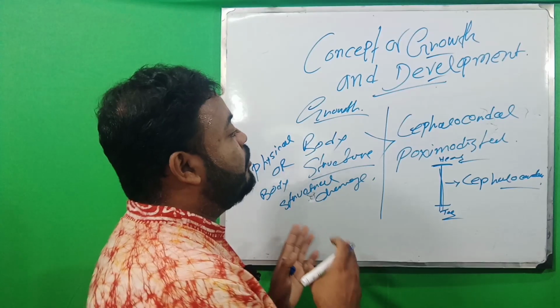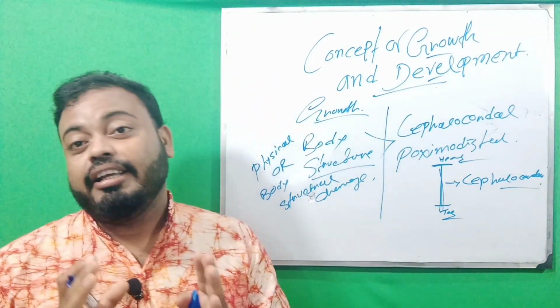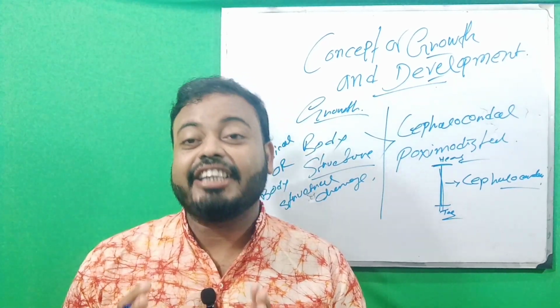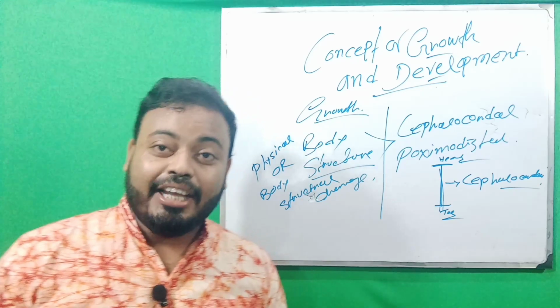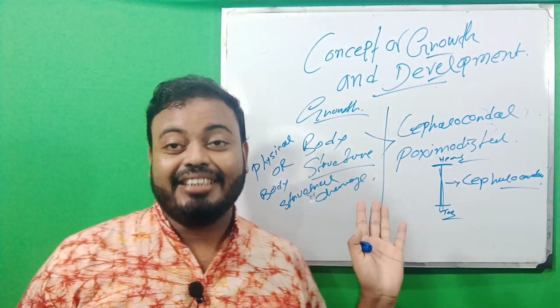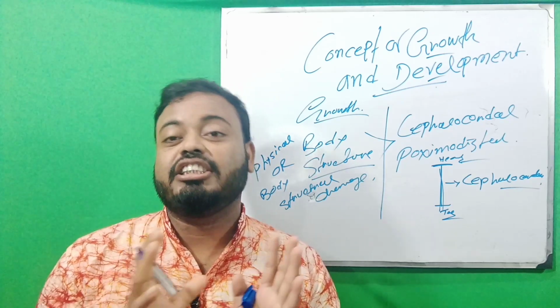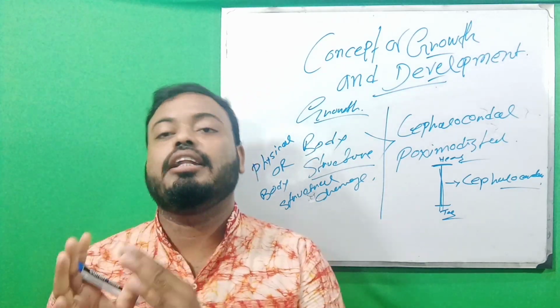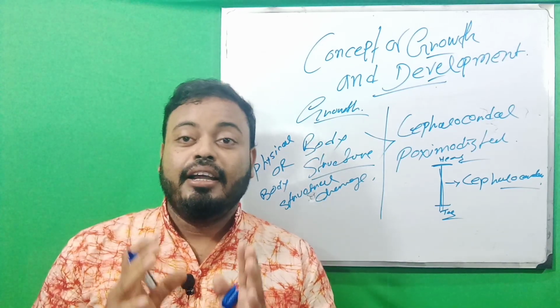So here we know what growth is. Growth is a change of our physical or bodily structure, and the growth is also categorized into two types. One is the cephalocaudal trend and the other is the proximodistal trend.